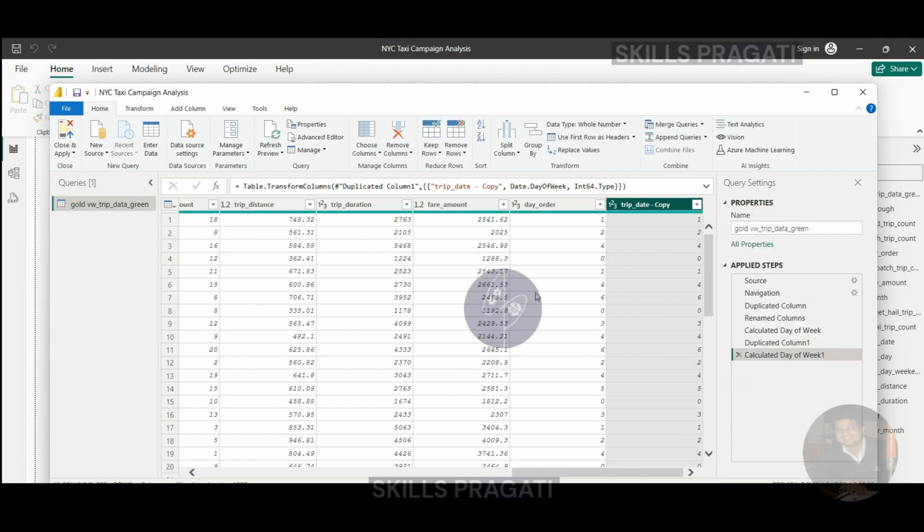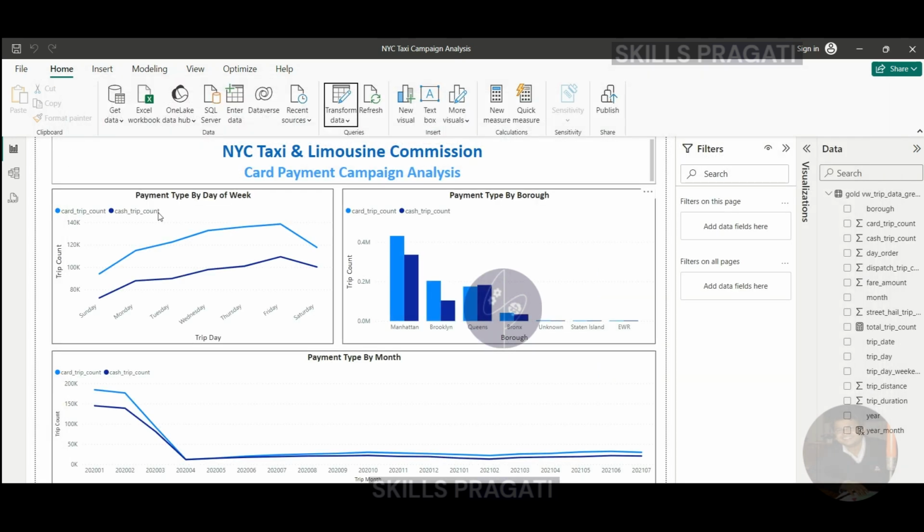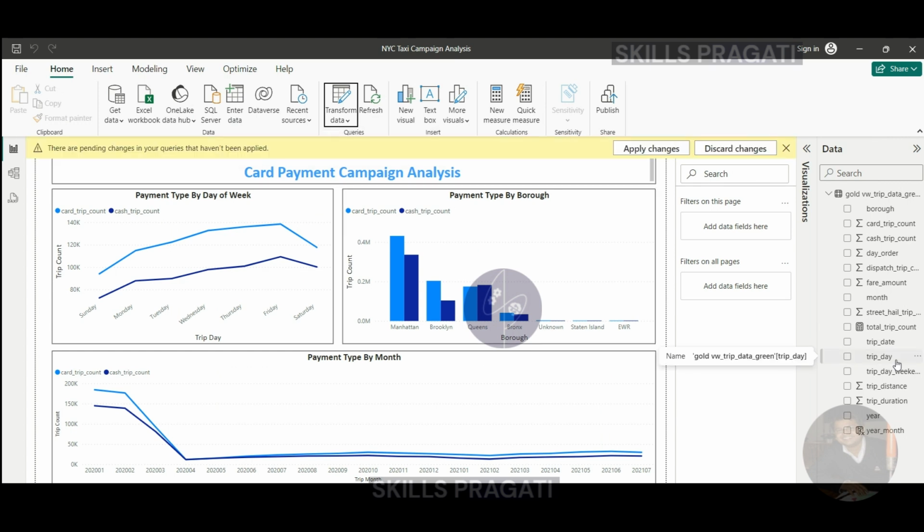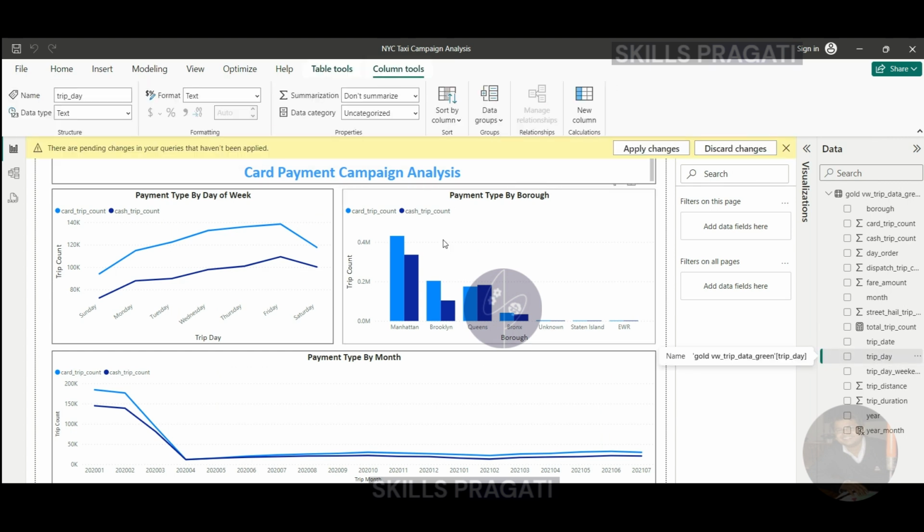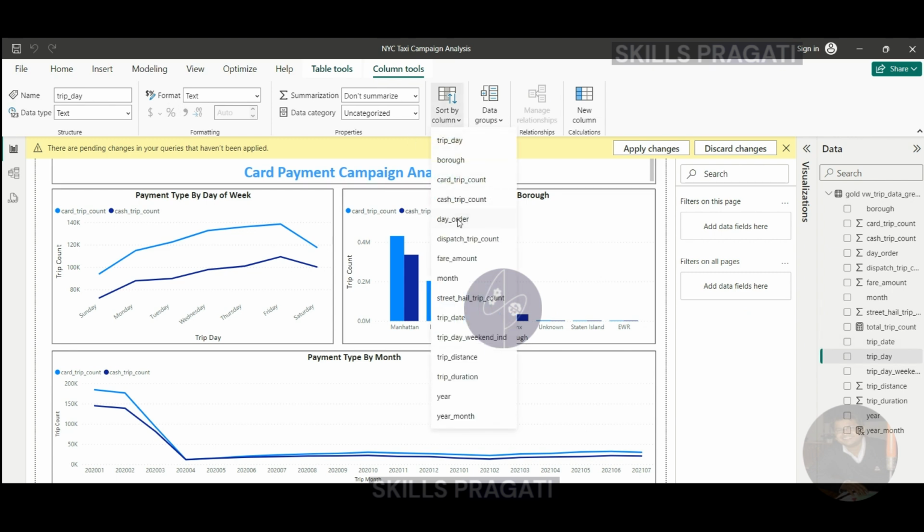And then if I just simply close that and you come into the trip day, you can say, whenever we use the trip day, I want to order by the day order, which you can do by clicking here. So I've done the sort by column and then I use the day order. So whenever I specify that I want to order by the trip day, it'll order by the day order. So that's how I have achieved that one. If you're wondering how I've done that, and that's everything about this first report. We'll talk about the second one in the next session.